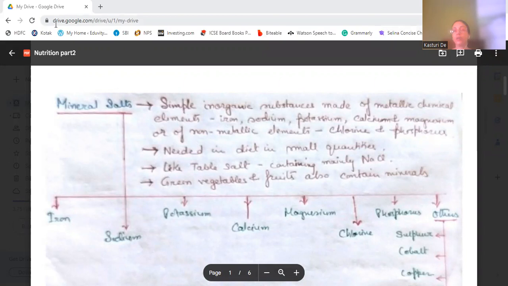So, the concluding part is left. In this part, we will discuss the mineral salts, water, vitamins, and balanced diet, and the deficiency diseases also.